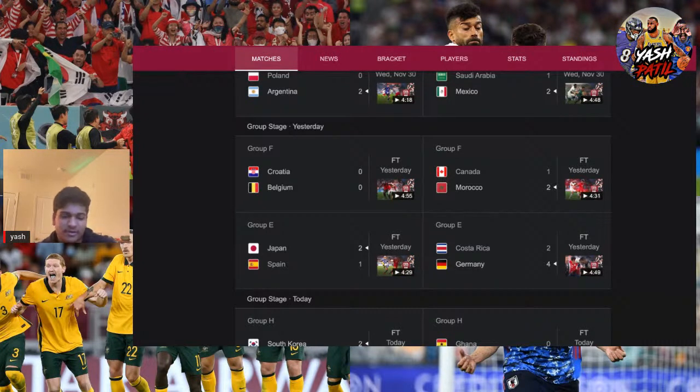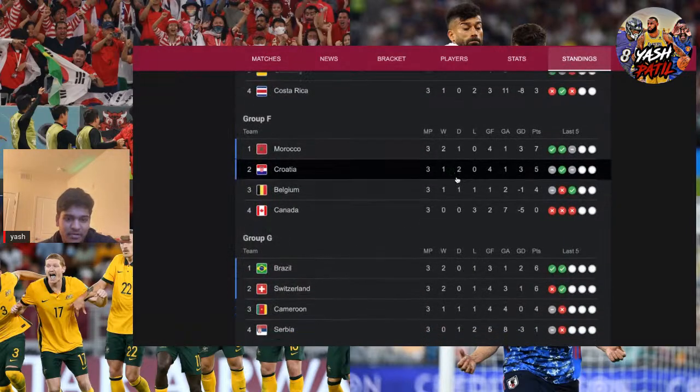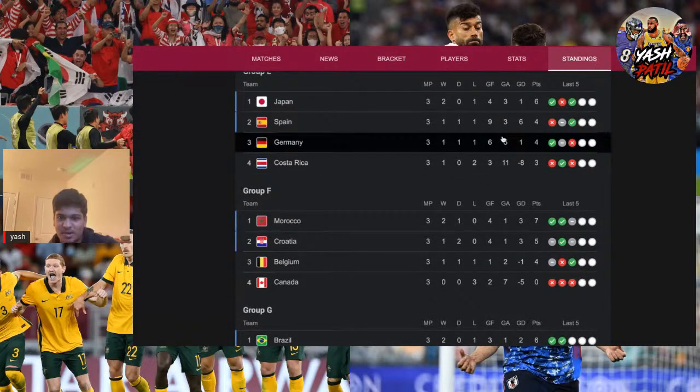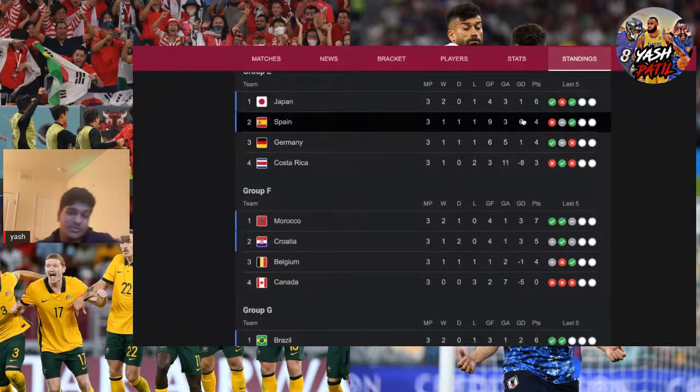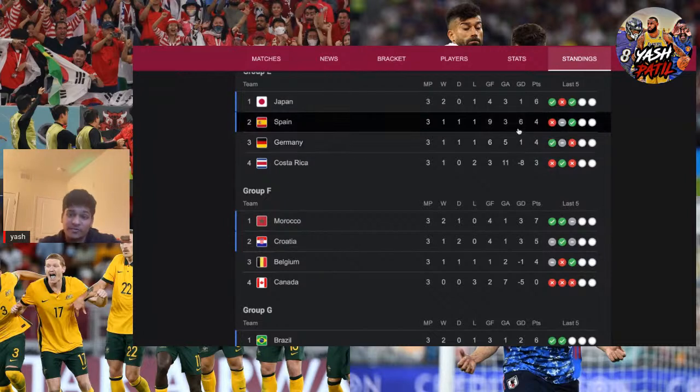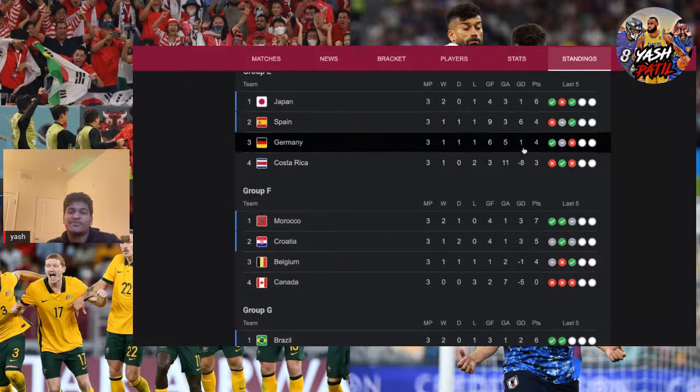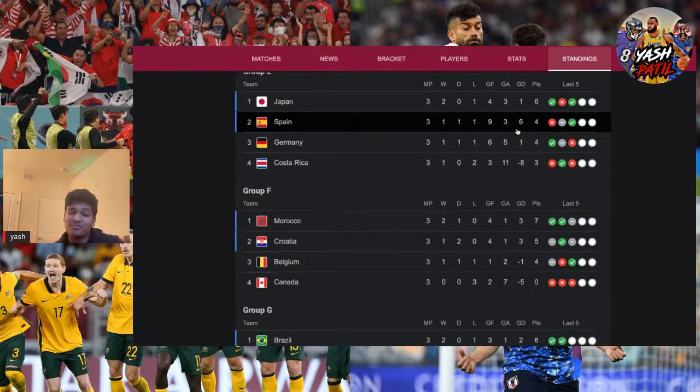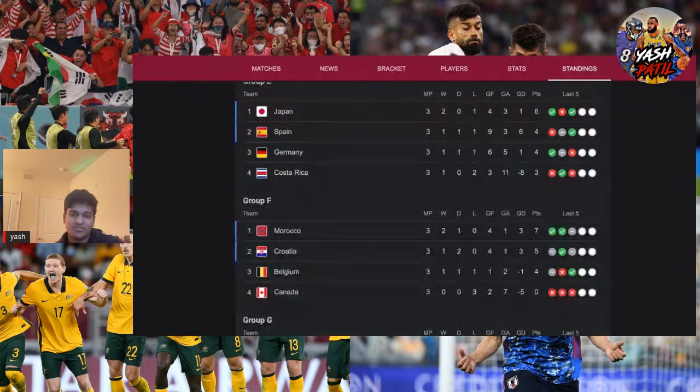Spain ended with 4 points, I think, because they drew against Germany, and then Costa Rica and Germany were out. Germany and Spain ended on the same amount of points, but then we all know Spain had that big win against Costa Rica, the 7-1 win, and their goal difference is so high compared to Germany's. So Germany wasn't able to go through. Thanks to that win, Spain wouldn't have been as comfortable getting in.